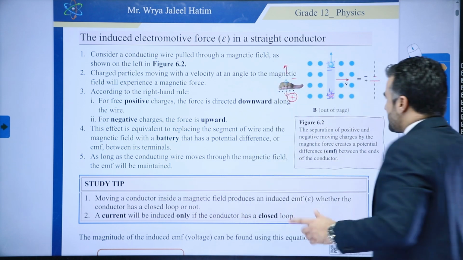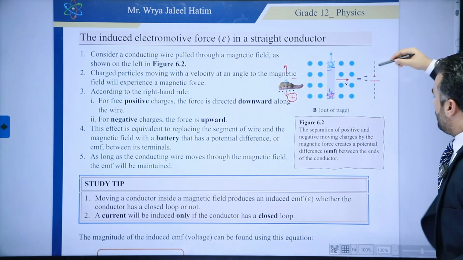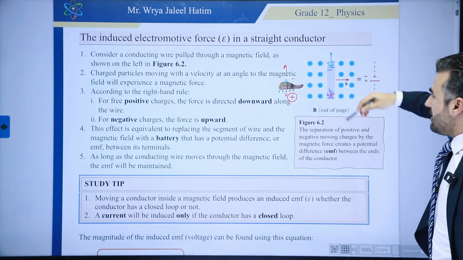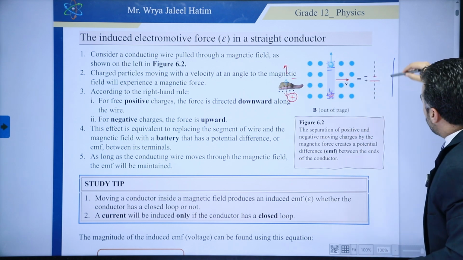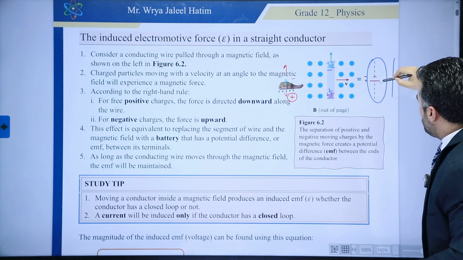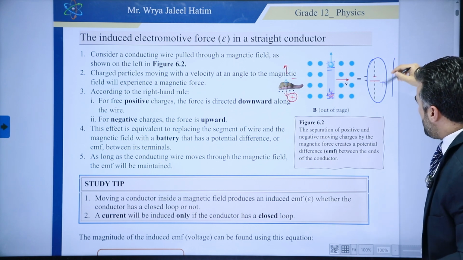So if we have a single cell, let's say, if it is just one, we can call it a cell. But we'll just go with battery for now. Doesn't that look like a battery here? So this is just the same as this. If this is a battery, of course, this is positive, this is negative.